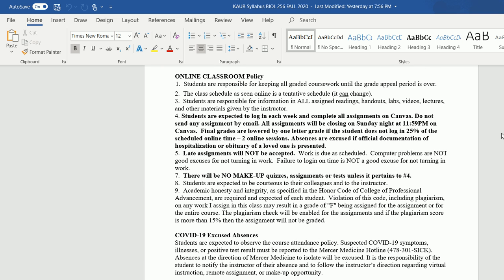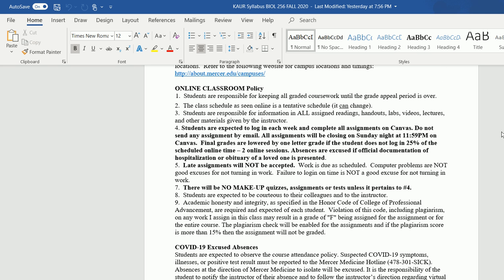Please do not send me any assignment by email. Everything has to be submitted on Mercer Canvas, and there are no reopenings of the assignments. The deadlines are not extended unless there is some situation of emergency. So you can go over what situations can be excused, but for that, I will need documentation.